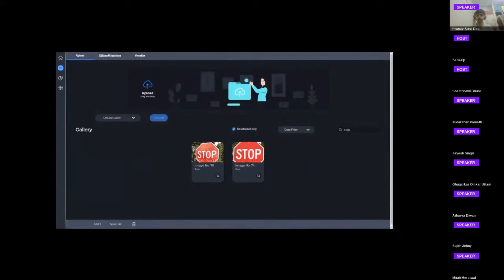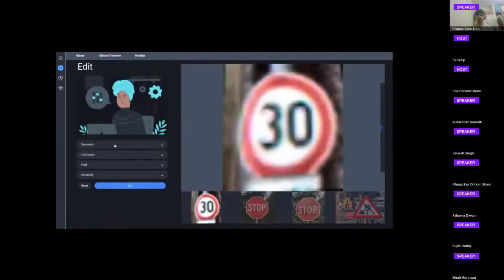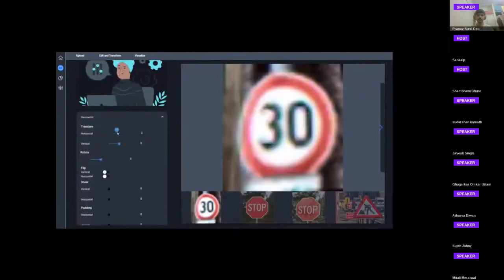Now moving on to the edit and transform tab. Here let's say we select images and edit them. We have an array of transforms to apply to this image. Let's apply a few.